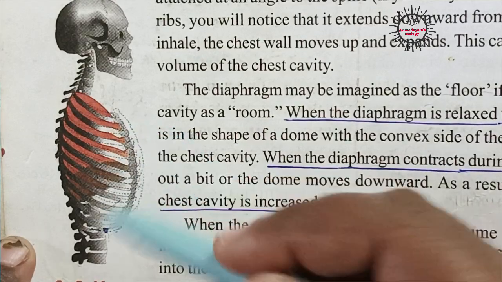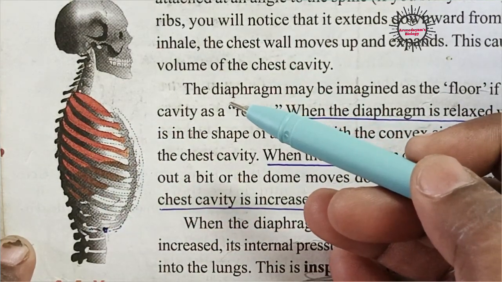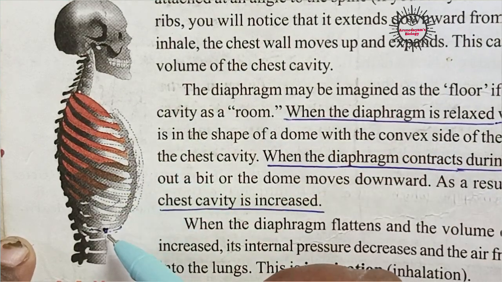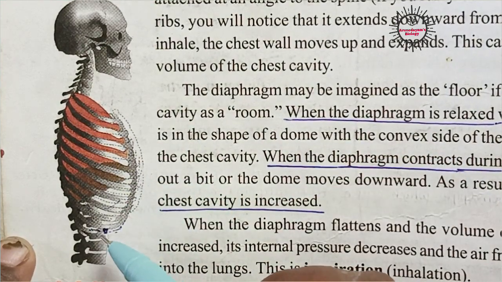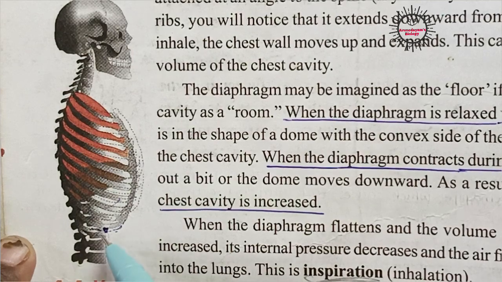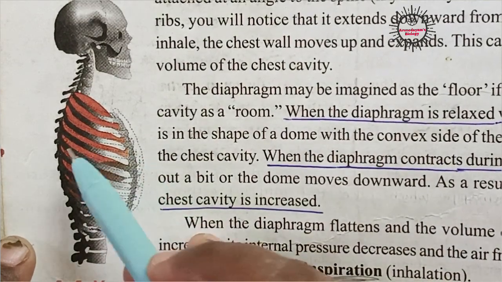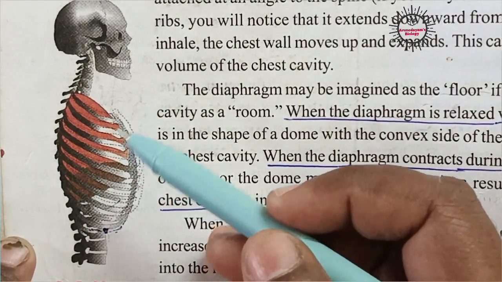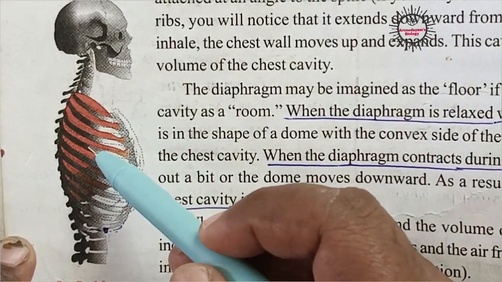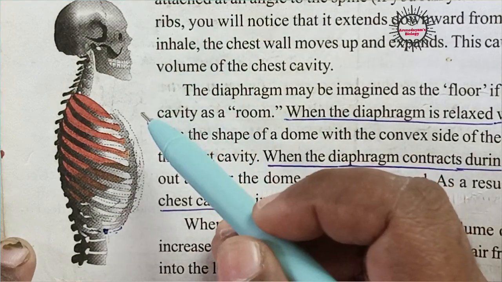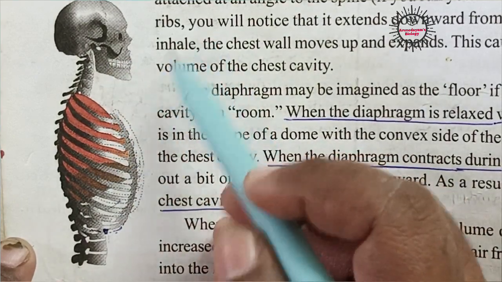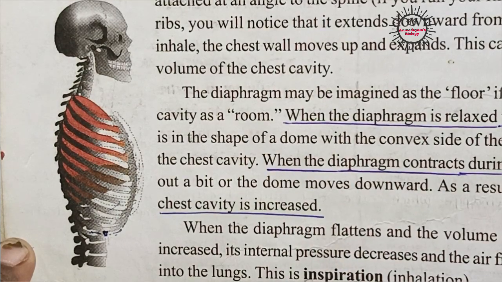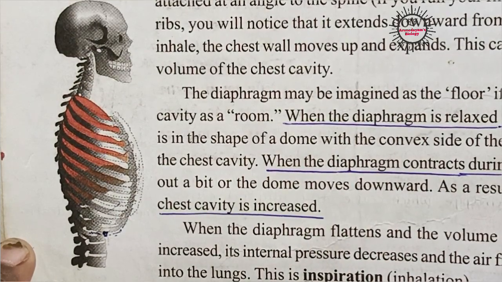And exactly the reverse takes place during exhalation. So during exhalation, the diaphragm relaxes. The ribs move backward, the chest cavity decreases, the space present in the lungs also decreases, so that the air present in the lungs will move out of our body through the nostrils. That means exhalation takes place. So these are the changes that take place in our body during exhalation and inhalation.